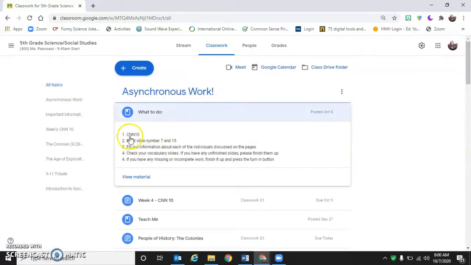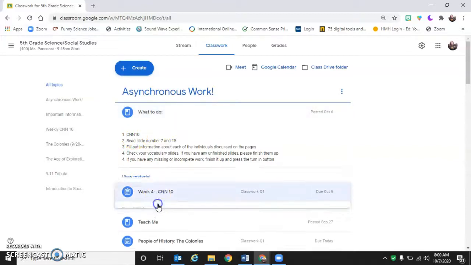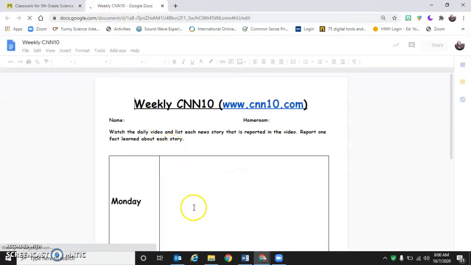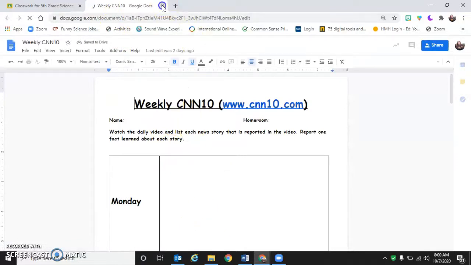So the first things first, CNN 10. Click into the CNN 10 link. You're going to watch, you're going to record the videos for today, the topics, and then you're going to write a fact about each of the different topics that come up.